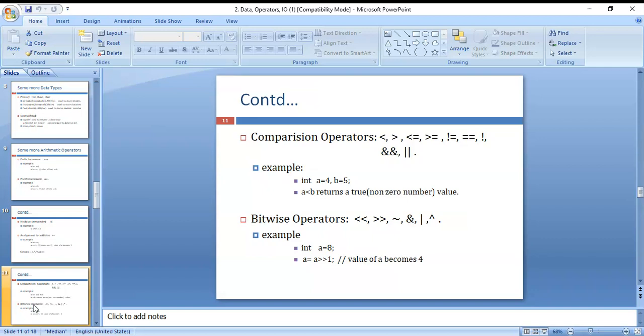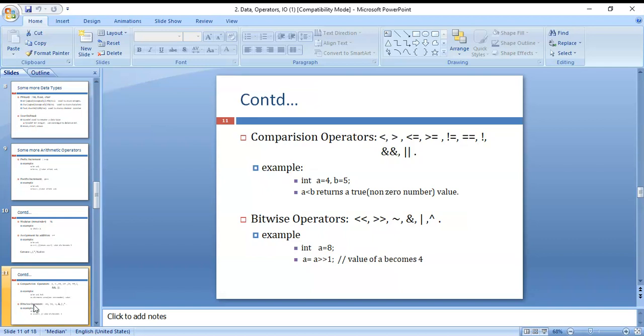a is less than b: a value is 4, 4 is less than 5, the condition is true, then it gives a non-zero value. a is greater than b, 4 is greater than 5, the condition is false, so it gives zero. a is less than or equal to b, 4 is less than or equal to 5, the condition is true, so it gives a non-zero value. And here 4 is greater than or equal to 5, the condition is false,